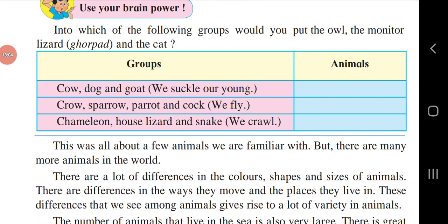Groups are given. Under animals, we have to write cow, dog and goat. We suckle our young, just as we had studied. So under this, the cat will be the animal.